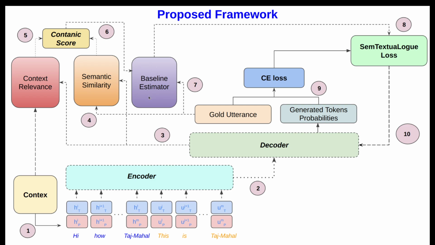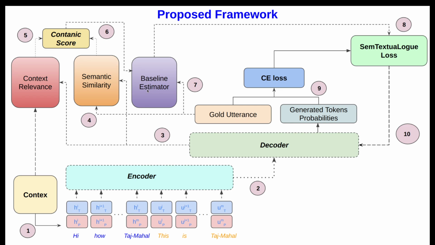Initially we thought we could put BERTScore for these two, but it didn't work, because finally it was becoming feedback which is not a parameter of that model. So that is why we built the baseline estimator, which just mimics and predicts the contenic score.